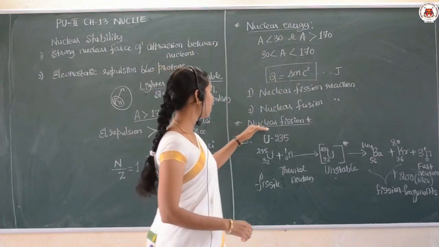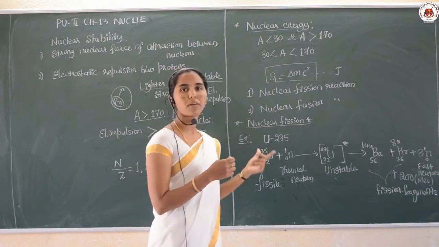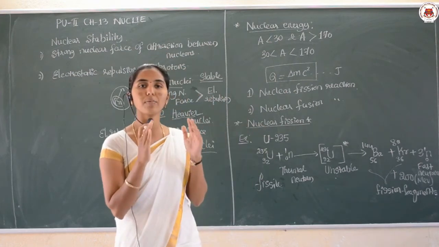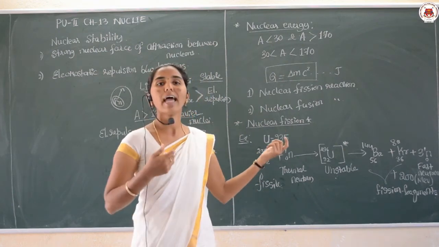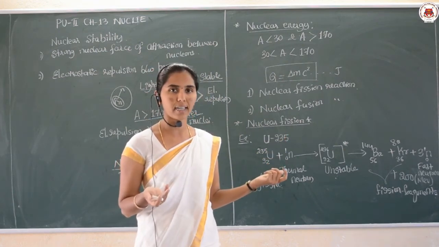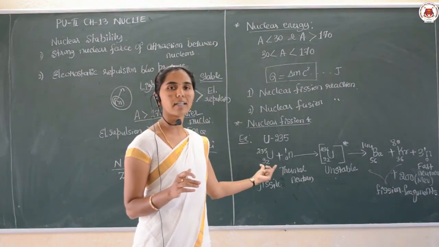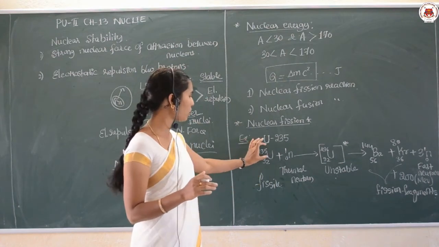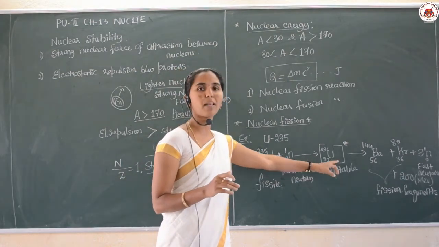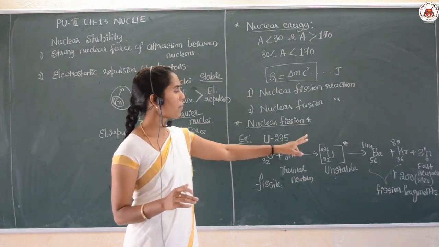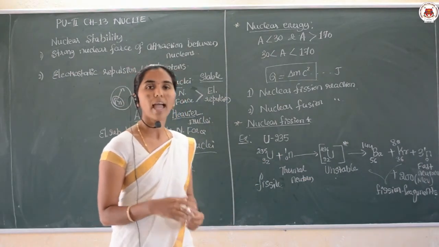First we should know what the nuclear fission reaction is, and in fission, what happens? The heavy nucleus is split into two lighter nuclei with the release of an enormous amount of energy. That can be given with the help of the equation: when uranium-235 is bombarded with a thermal neutron, it becomes unstable and splits into barium and krypton with the release of 3 fast neutrons and energy.